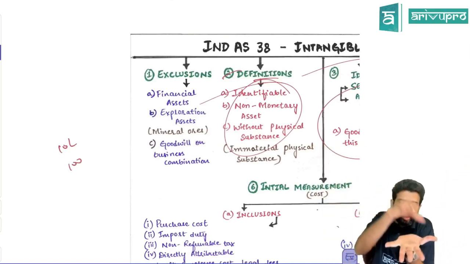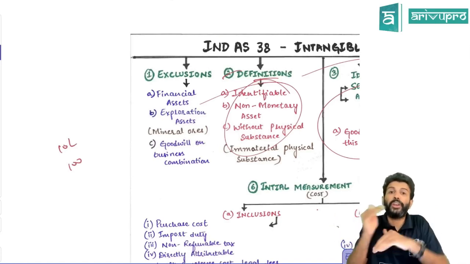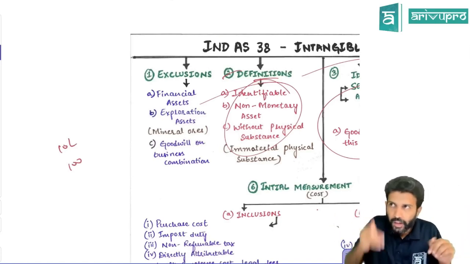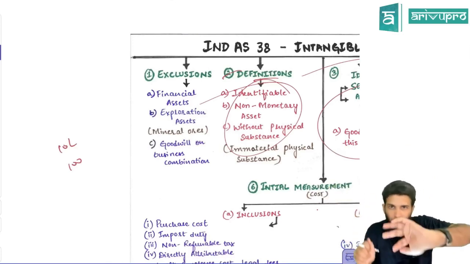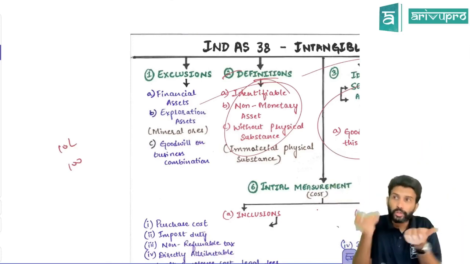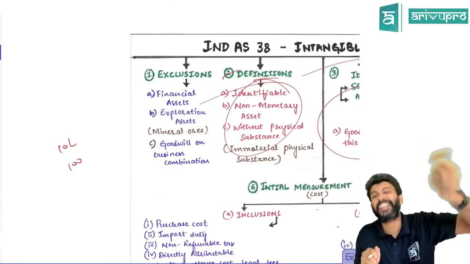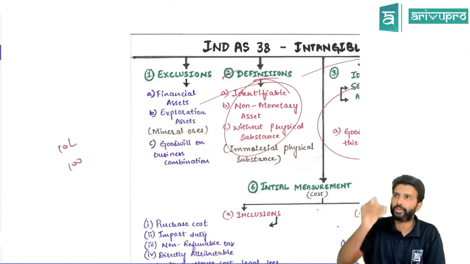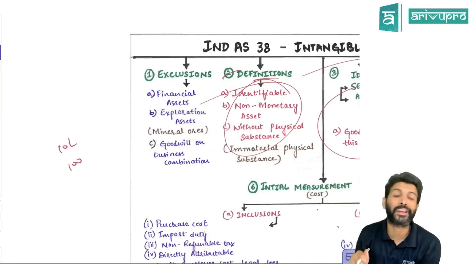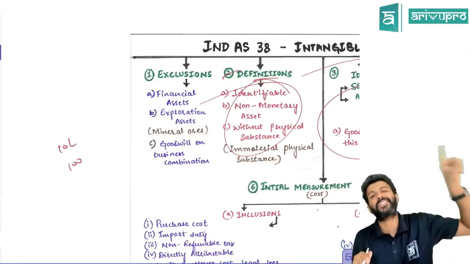If a component has both tangible as well as intangible assets, you need to check which is the dominant element. A person buying a laptop, his main intention is not to buy the software. His main intention is to use the laptop. So the dominant element in that case will be the tangible item, which is the laptop. So if you have paid 1,30,000 to buy a laptop, the entire 1,30,000 will be classified as PPE itself, and Ind AS 16 applies.